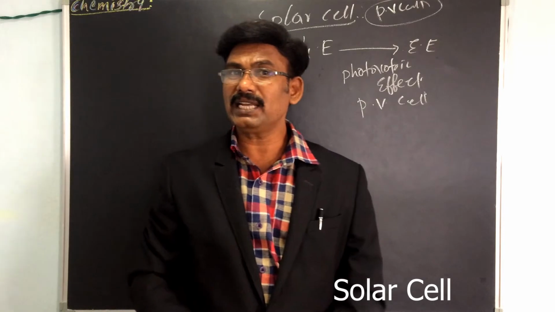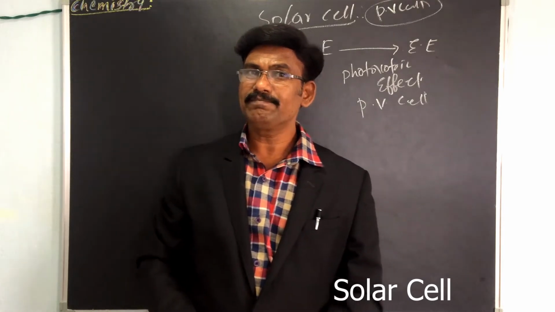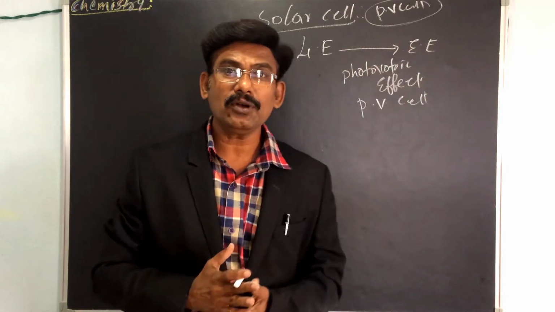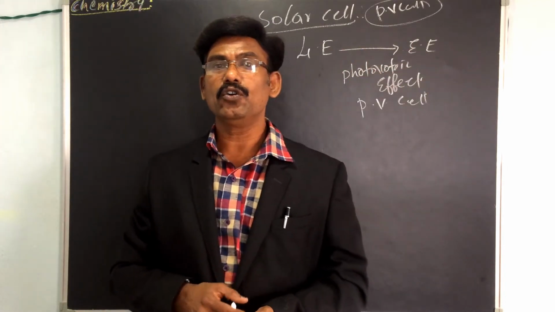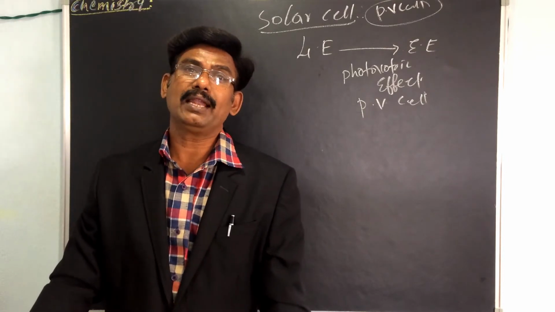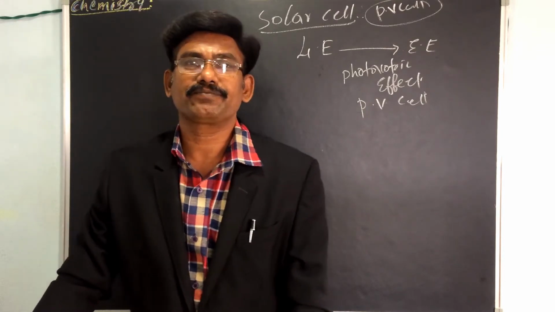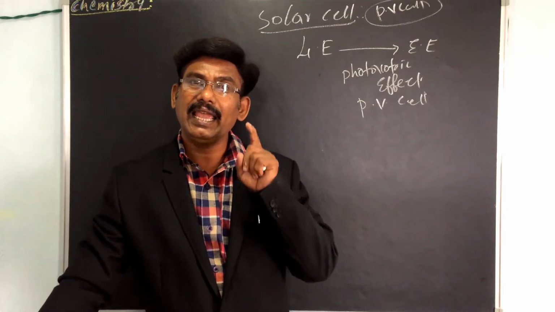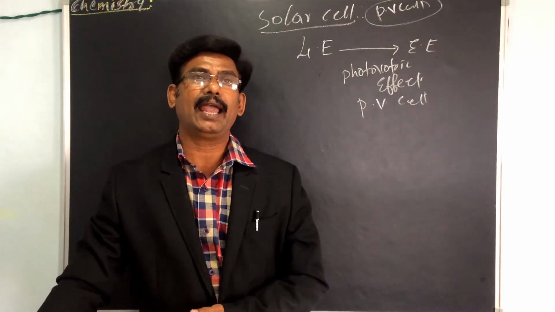So what is the definition? It is a device that converts light energy into electrical energy through the photovoltaic effect. That is the solar cell definition. A solar cell is a PN junction diode.